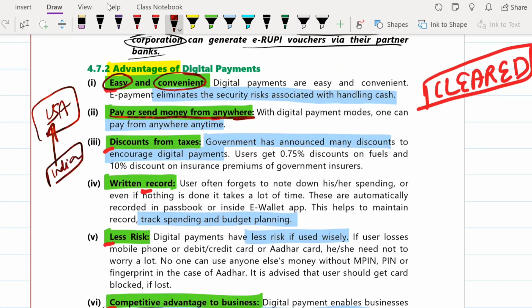Next is discounts on taxes. To promote digital payments, as you all know, the Modi government is very proactive in promoting them. So they have announced many discounts. Users get a 0.75% discount on fuels and a 10% discount on insurance premiums whenever they pay using any digital mode. Next is a return record.